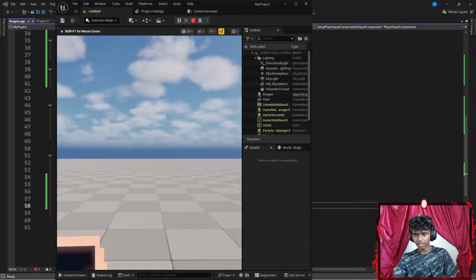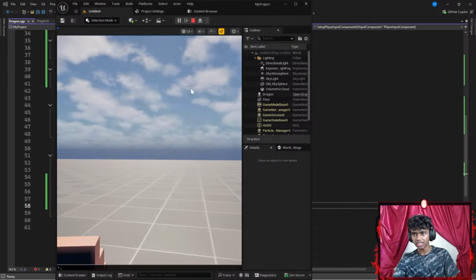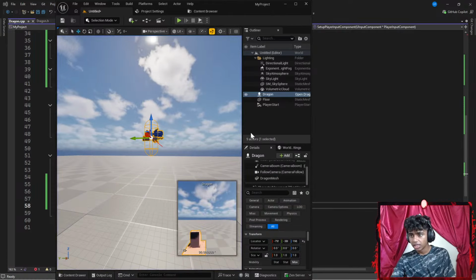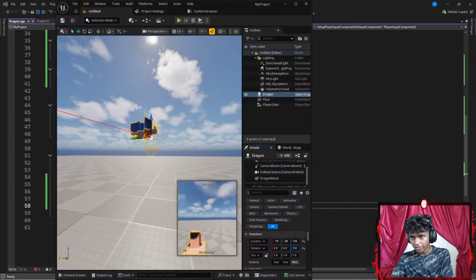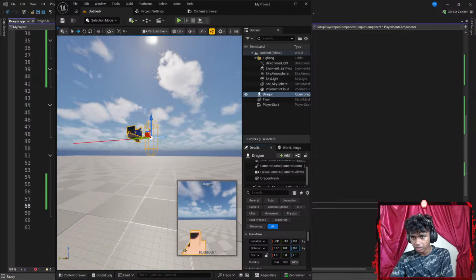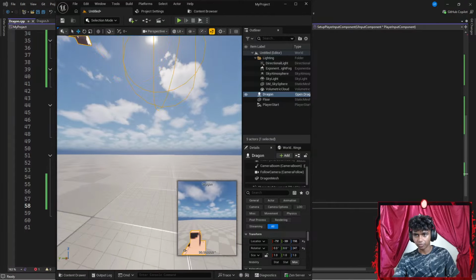Okay, let's go with something like... Okay, so I am moving in front. All I gotta do is change my dragon's position. So I'm gonna go ahead and rotate my dragon. There. Oops, I think I rotated it the wrong way. Hold on, guys. Maybe I want to get a bit closer to my dragon because I can't see a thing from up here.